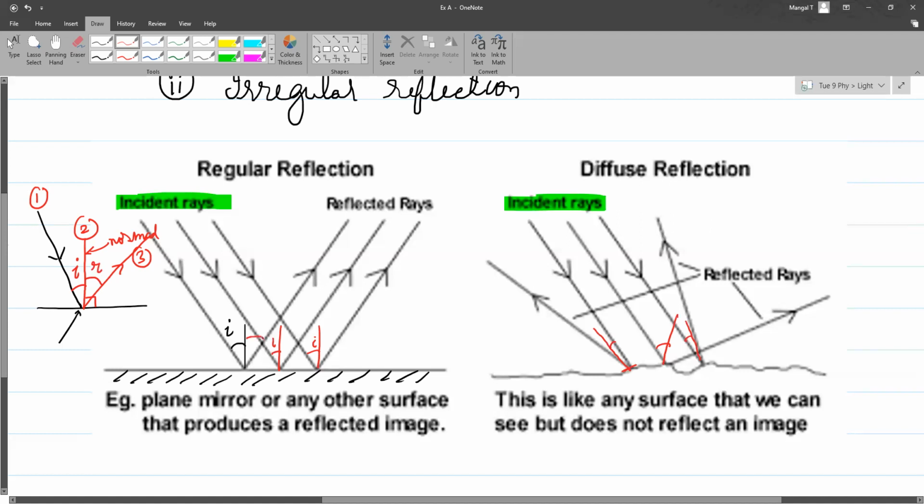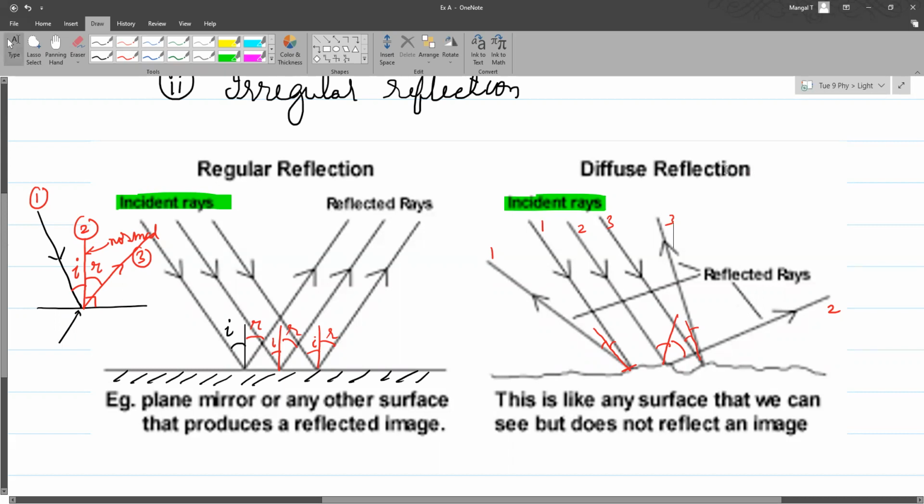So here also in every case, I is equal to R. And so over here also, I is equal to R. Okay, but of course over here, the value of I is different. So that's why you can have one ray going like this. So this is 1, 1, this is 2, 2, and this is 3 and 3. Okay, so this is called an irregular reflection or a diffuse reflection.